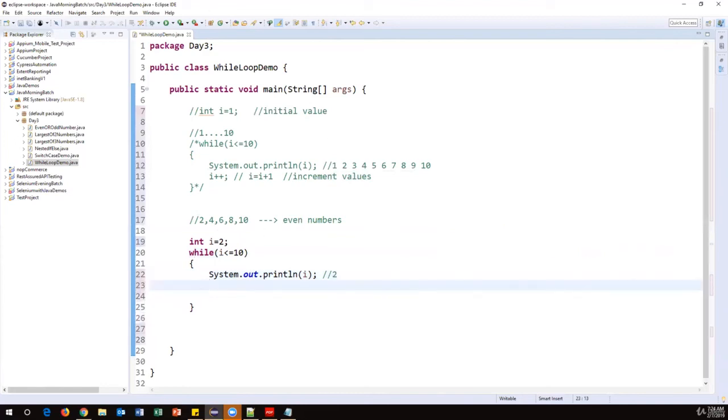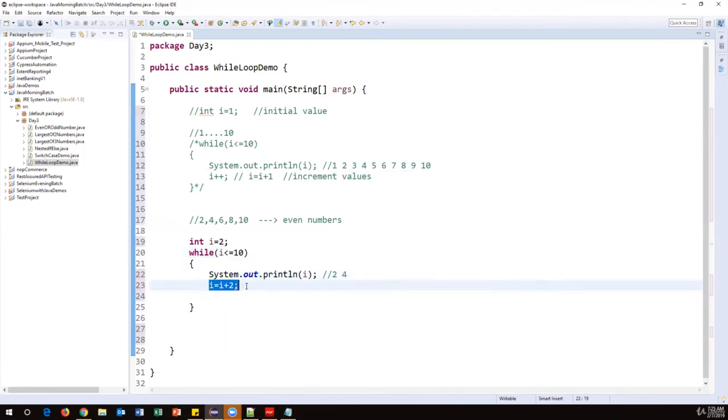Once it has printed 2, next time I want to get 4. I want to print 4, that's the next even number, right? So what I can do here is just increment that value by 2. So I is equal to I plus 2. Instead of incrementing by 1, I can increment by 2. Then the I value becomes 4. Now 4 is less than or equal to 10, the condition is true, and then I'll print the I value, that is 4.